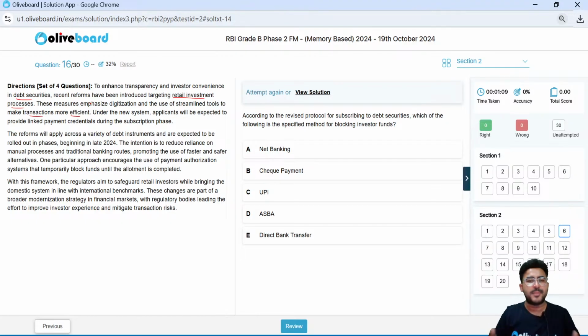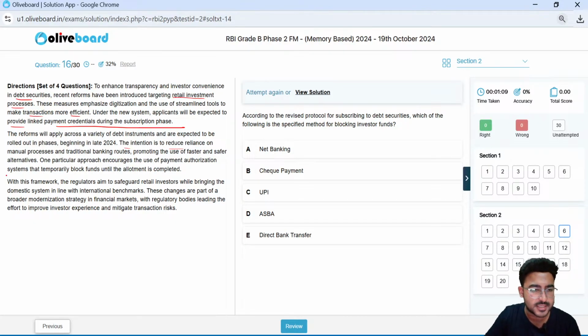Under the new system, applicants will be required to provide linked payment credentials during the subscription phase, right? The reforms will apply across a variety of debt instruments and are expected to be rolled out in a phased manner beginning in late 2024. The intention is to reduce the reliance on the manual processes and traditional banking routes, promoting the use of faster and safer alternatives. One particular approach encourages the use of a payment authorization system that temporarily blocks funds until the allotment is completed.